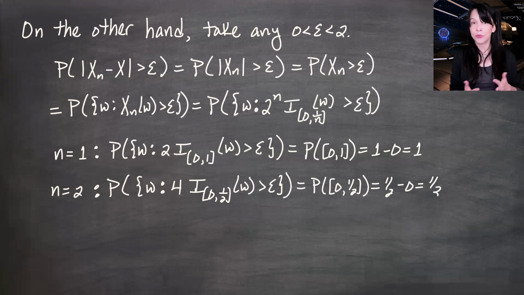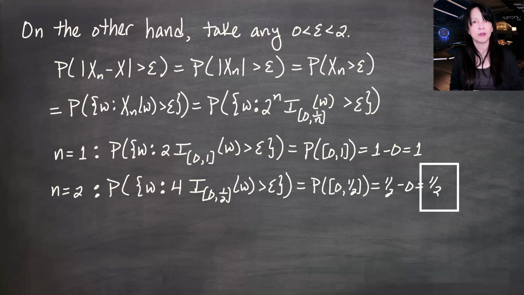When n equals 3, we're going to get 2 cubed here and an indicator from 0 to 1/3. And that will be greater than epsilon only if the indicator is 1 again, and that's only going to happen for the omegas between 0 and 1/3, and the probability measure of that interval from 0 to 1/3 is 1/3, etc. So in general, for n equals n, this probability over here is going to be 1 over n.